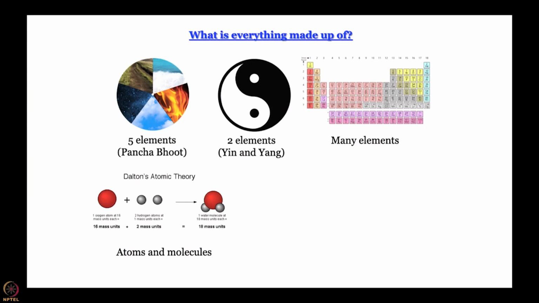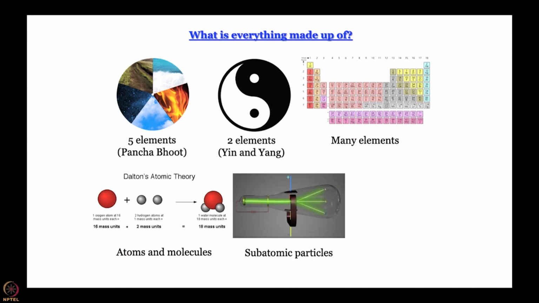But then towards the end of the 19th century new discoveries were made. As we know, cathode rays and anode rays were discovered, and they were found to be charged, and in fact oppositely charged. Later on neutrons were discovered. So, the understanding that developed was that atoms are not the smallest indivisible units after all.